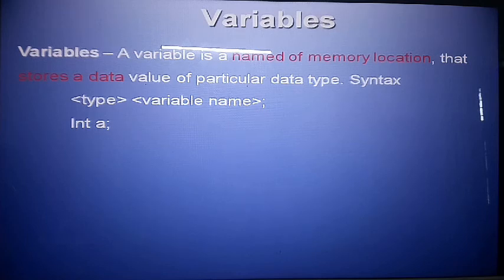So int is a data type and the variable name I give is a. You can give any name like A, B, C, D. A variable always refers to a memory location and stores data, like a is equal to 10, then the data 10 is stored in